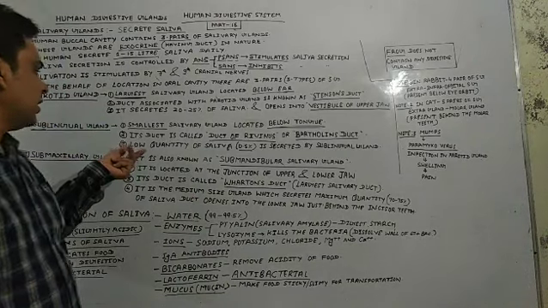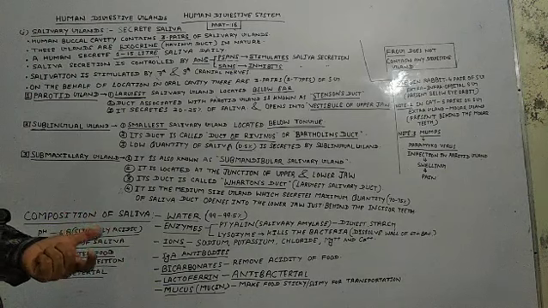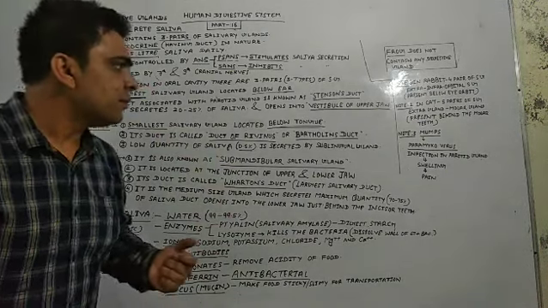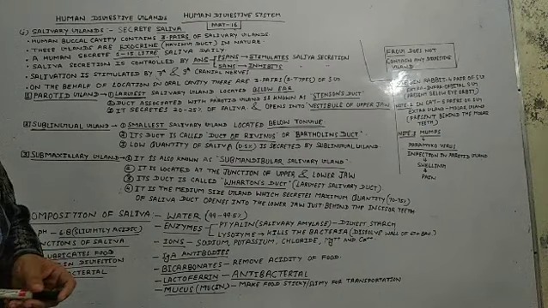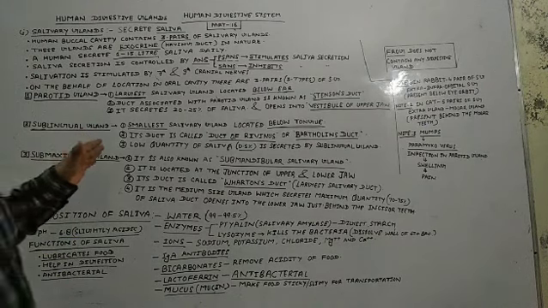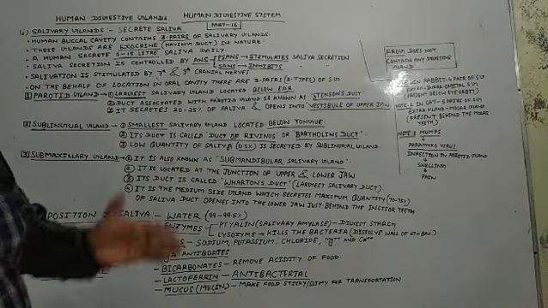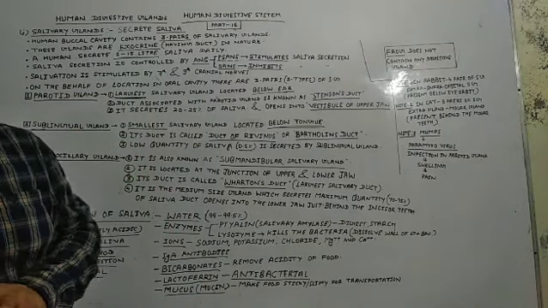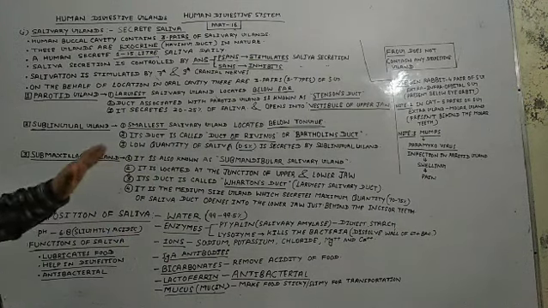Come to the next point: a low quantity of saliva, approximately 0.5%, is secreted by the sublingual glands. Students must remember that sometimes it may be asked in board examinations which salivary gland secretes the least quantity of saliva.